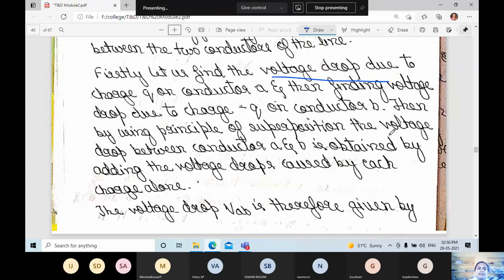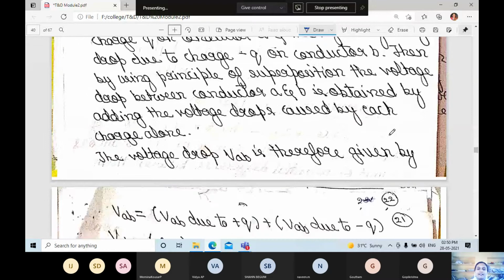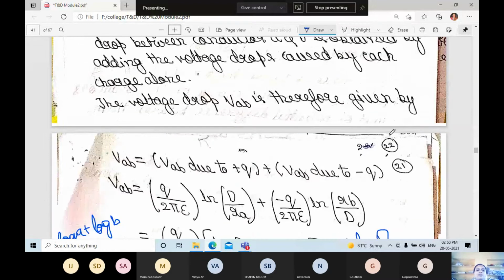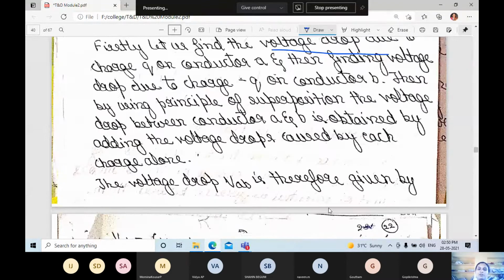So, the equation you will understand easily. VAB is equal to the voltage drop VAB due to plus Q on conductor A plus VAB due to minus Q. If you add these two, then it is a superposition.